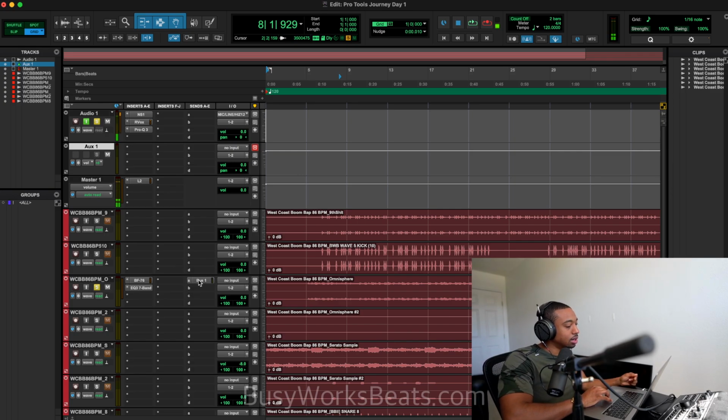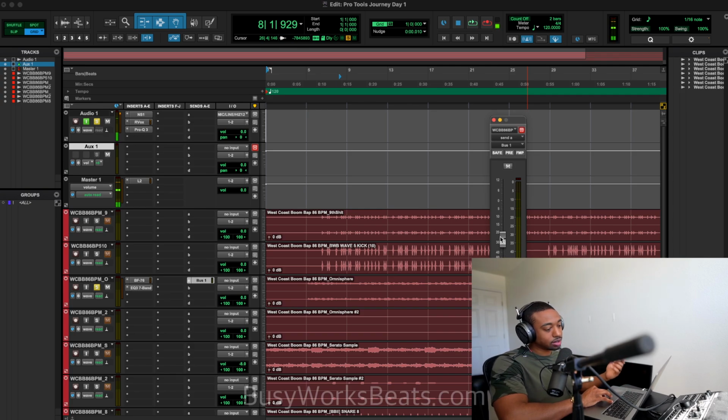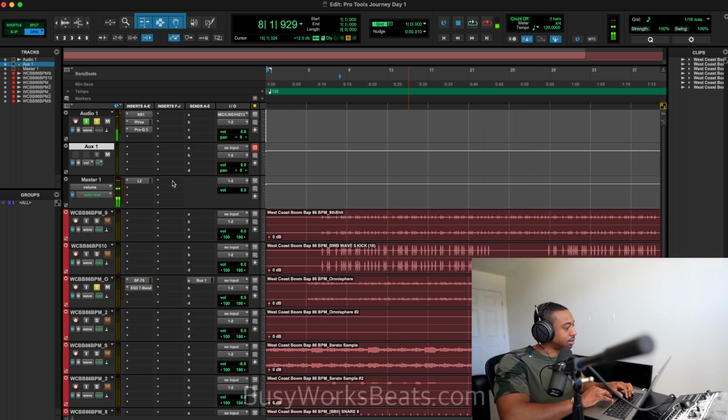So let's send this over. So we're going to click on this send amount. Basically, how much of the kid are we sending to the bus? So we need to send all the kid to the bus. So let's hit Alt, or Option on Mac, and left click to reset that to 0. And now the aux isn't going to play anything because the kid isn't technically at school yet. So we have to import the bus into the school. So the input is going to be the bus number 1, in this case, mono. And now we have it basically doubled in volume. So it's sending its whole sound over to the aux.